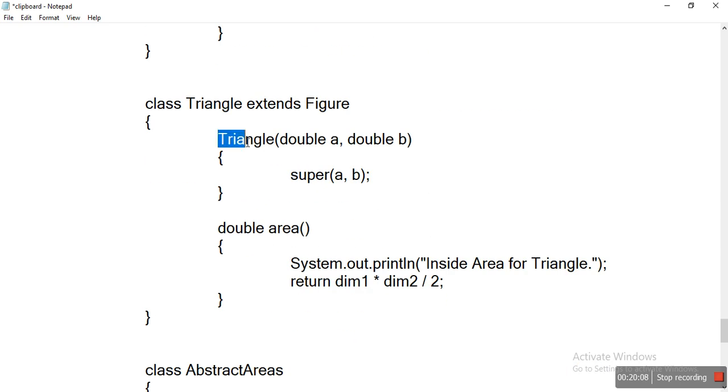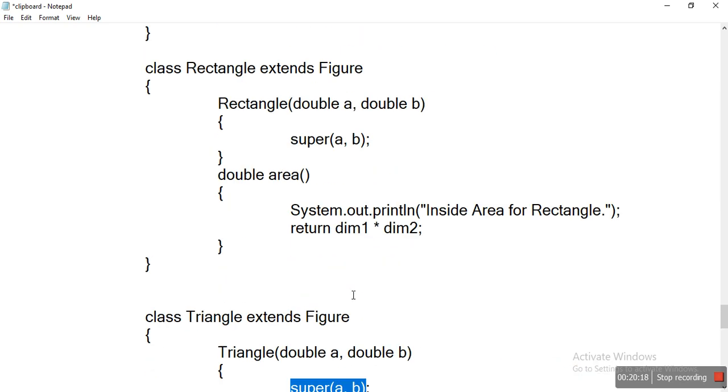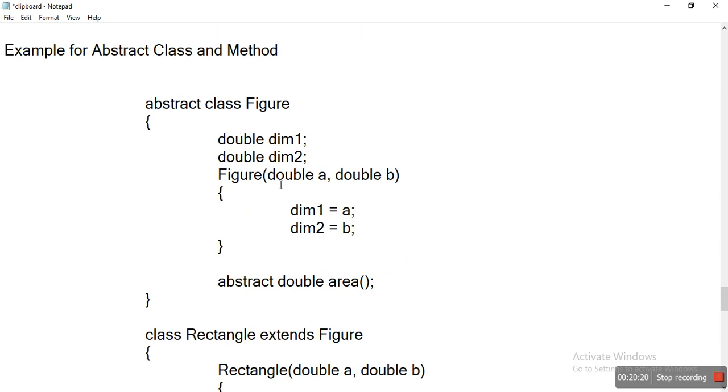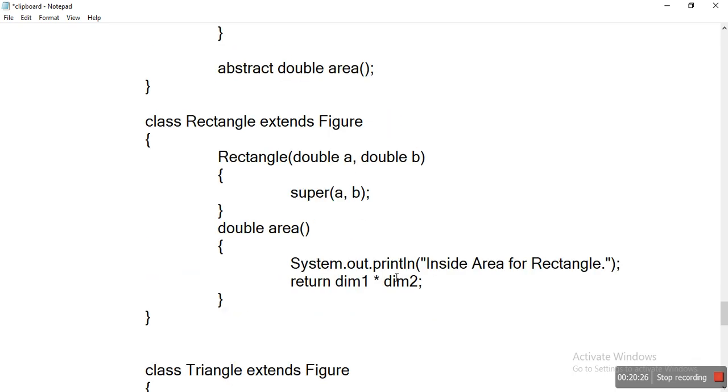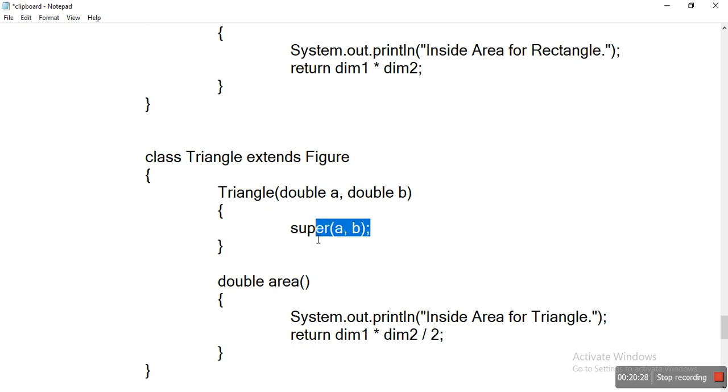Within the parameterized constructor, we are calling the superclass constructor, that is figure. So this indirectly calls the figure constructor, and the control transfers directly there, and we copy the a value and b value. Executing this calls the superclass constructor.